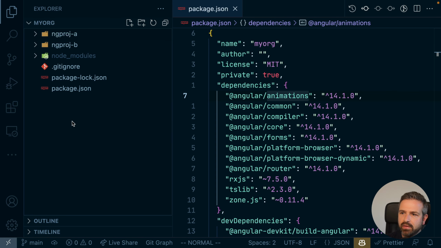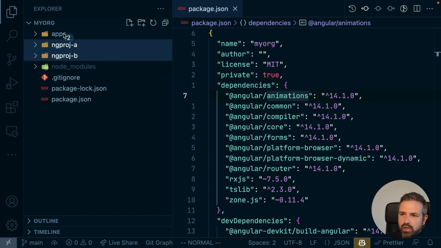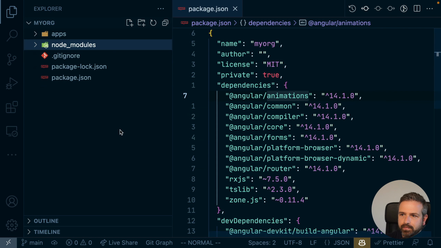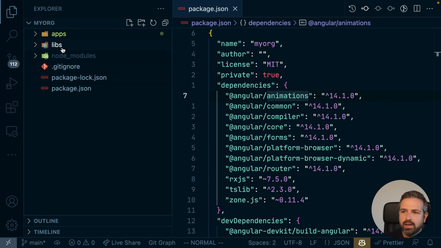So at this point, we can even start moving this into more of a shape of how an NX workspace setup would look like. So we can create here the usual app structure, and we can start moving these two projects into that app structure. Similarly, we can also create a libs project here, which would then contain our library projects that we share among those applications in our workspace.